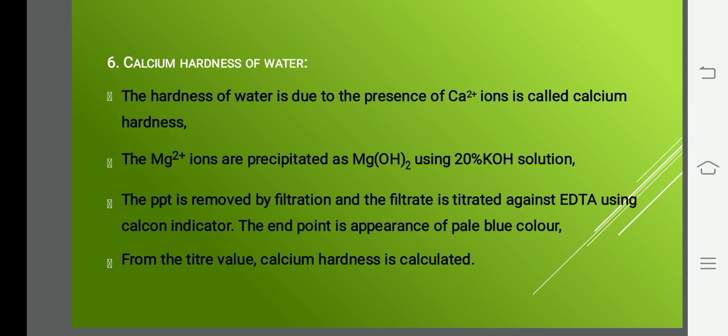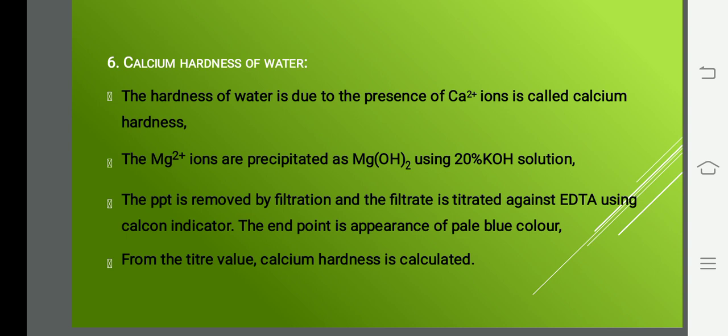For that purpose, you take the water sample. The magnesium ions are precipitated as magnesium hydroxide using 20% potassium hydroxide. The sample in which you want to find calcium hardness, you treat it with 20% potassium hydroxide, and all the magnesium ions get converted to magnesium hydroxide and precipitate. Okay? This precipitate we have to filter. After filtering, take the filtrate, and titrate against EDTA using Calgon indicator.